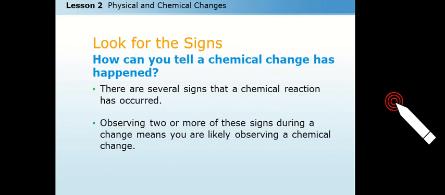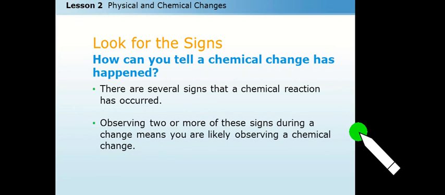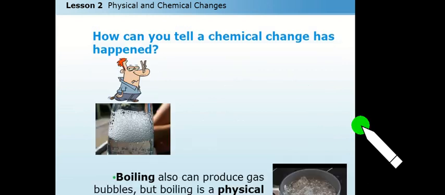So, what are the signs of chemical change? What are the signs that we can say whether a chemical change occurred or not? There are several signs that a chemical change has occurred. Observing two or more of these signs during a change means you are likely observing a chemical change.